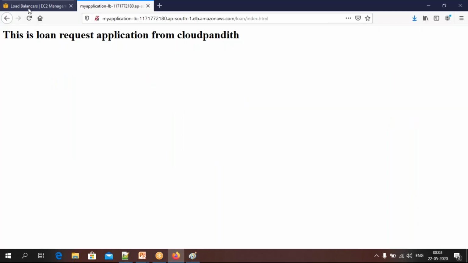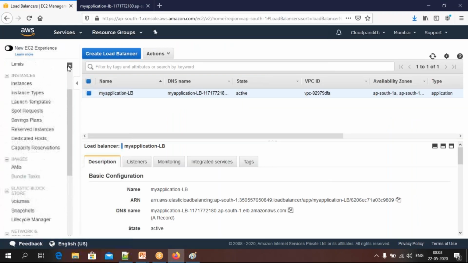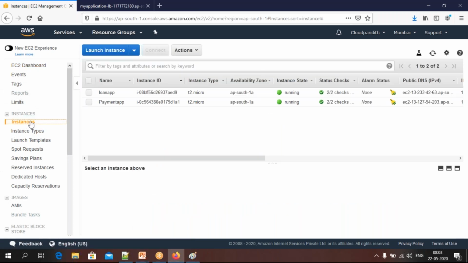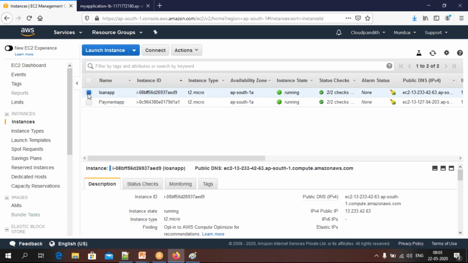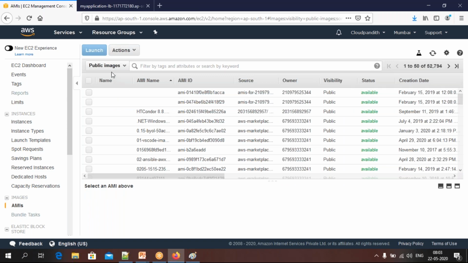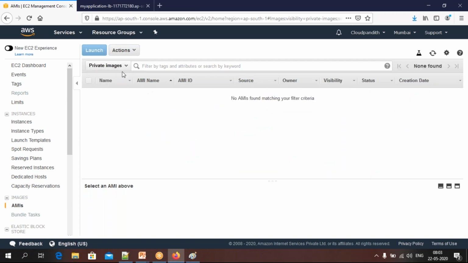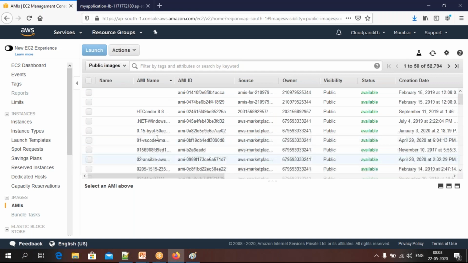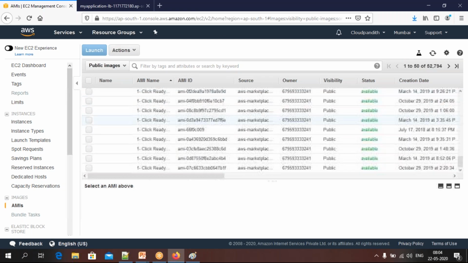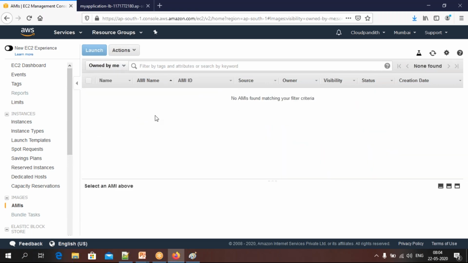Let's come here. Go to EC2 instances. I will tell you why I am doing that. So you need to create an image out of it. If you go to AMIs, here you can see public images and private images. You don't have private images, but you have all the public images provided by AWS. But if you see here, owned by me, I don't have any images. I want to create my own images.